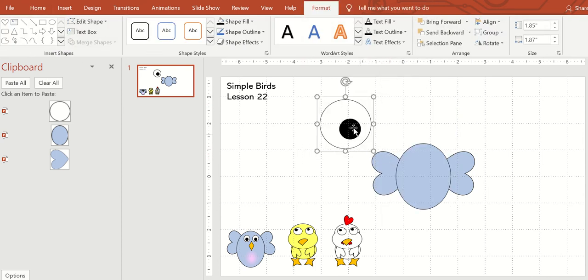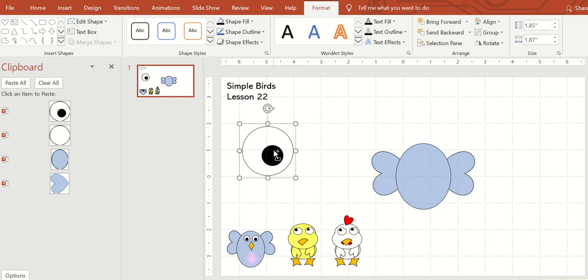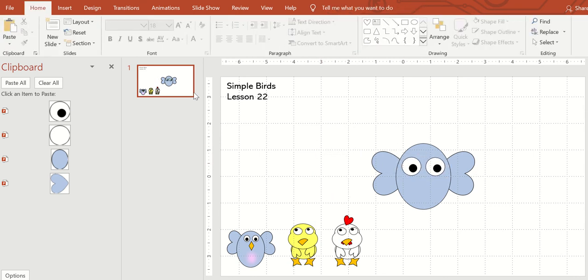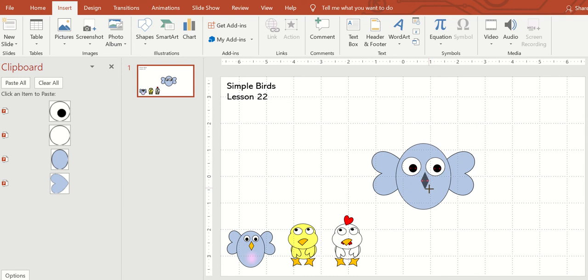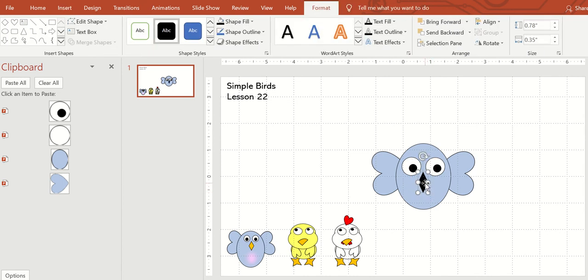Select both, group together. We want two of them. Group together, and then make smaller. You can have the eyes as big as you want or as small as you want. The next shape is the triangle shape. It's right down here in basic shape, the diamond shape. That's what I meant to say.